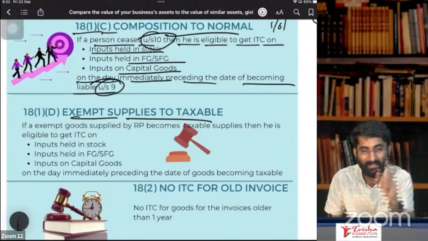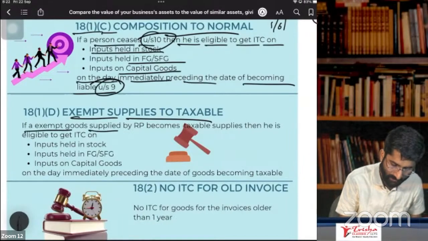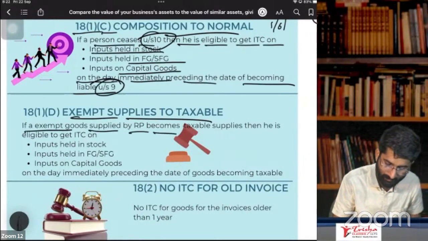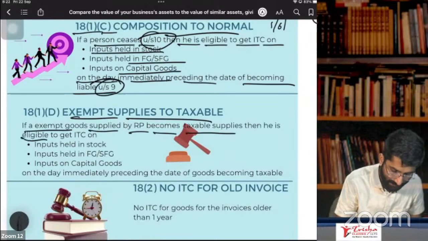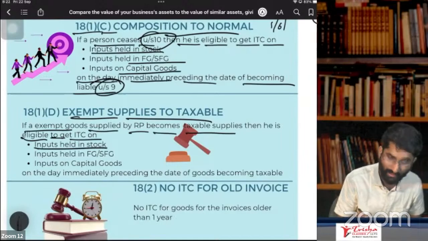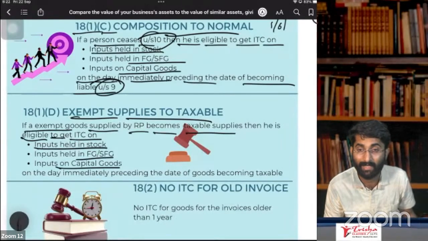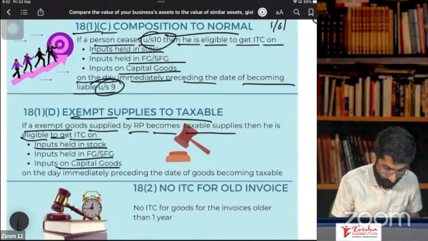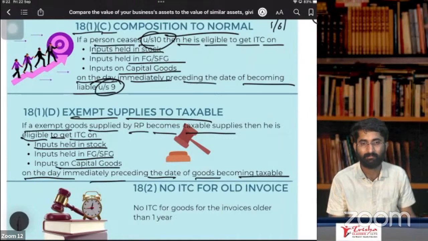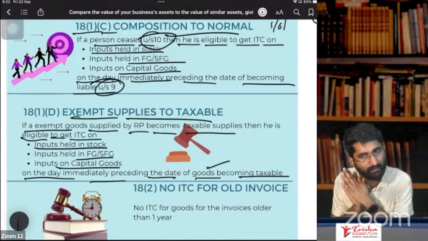Will I get ITC? Yes, I get the ITC here. So if exempt goods supplied by a registered person become taxable supplies, then he is eligible to get ITC on input held in stock, semi-finished goods and finished goods, even capital goods, on the day immediately preceding the date of the goods becoming taxable. 1 day prior to the date of goods becoming taxable, there you get the ITC.